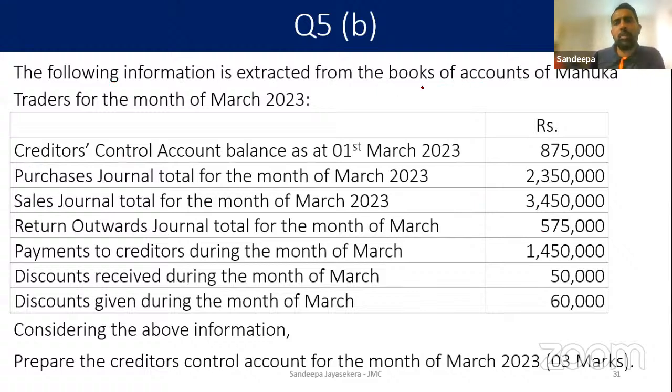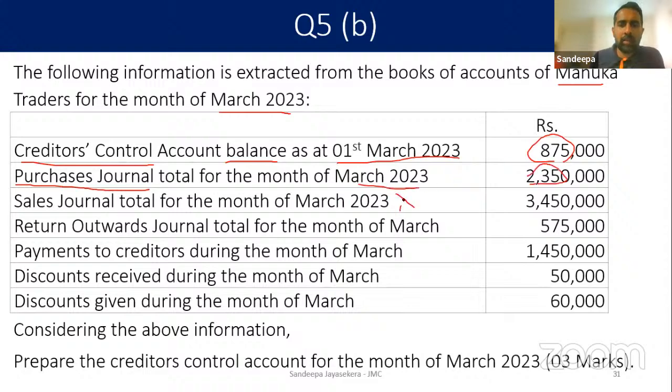The following information was extracted from the books of Manuka for the month of March. You have the creditors control account balance as at 1st of March, that is the opening balance. Then you have the purchase journal, which is there for the credit purchases.